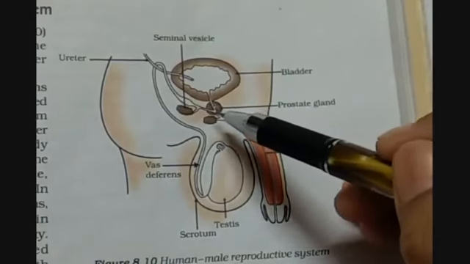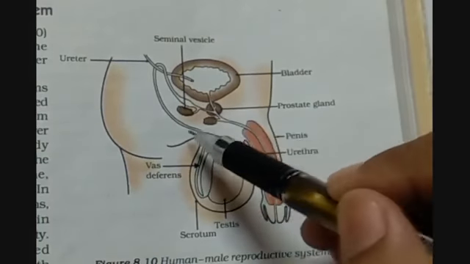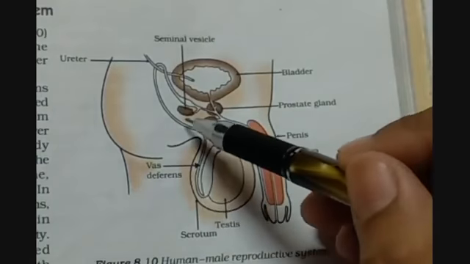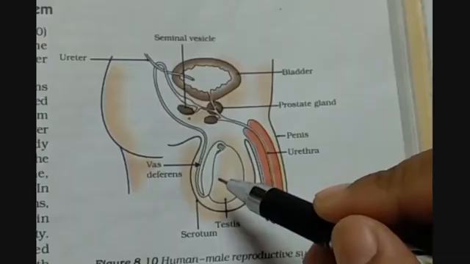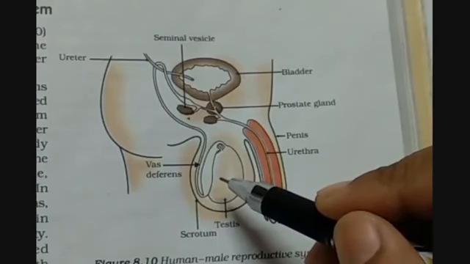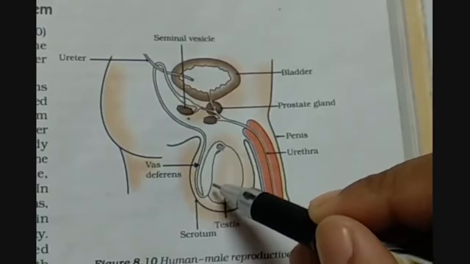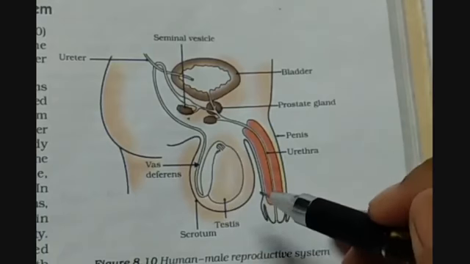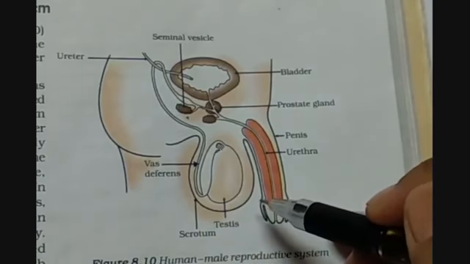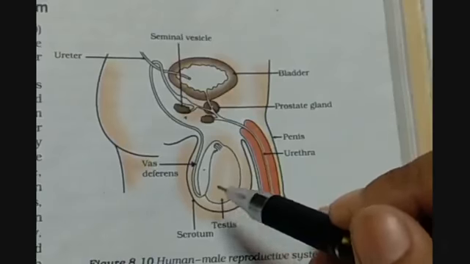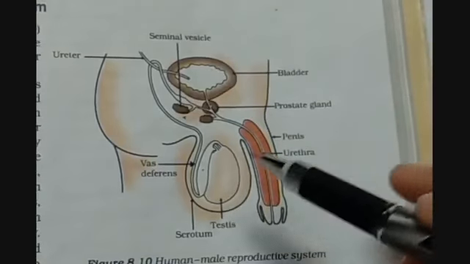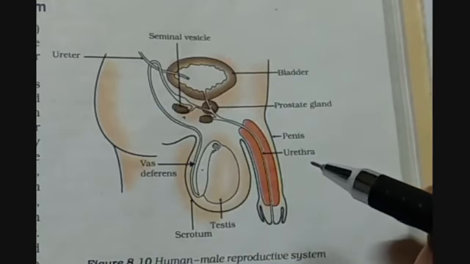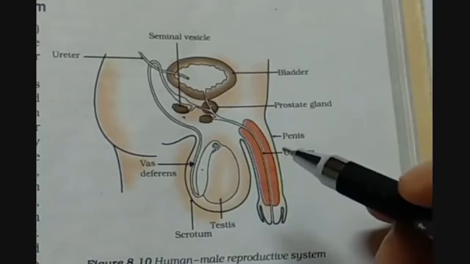Here we have the prostate gland, which is a bilobed gland, seminal vesicle, vas deferens, testis. Then here I'll be telling you a name which is called the epididymis. This portion that you are able to see here is called the epididymis, which is not mentioned here, but we will understand the purpose of this part. So now we have an idea of the various parts and how they are arranged in the male reproductive system. Now let us understand the function of each part one by one.